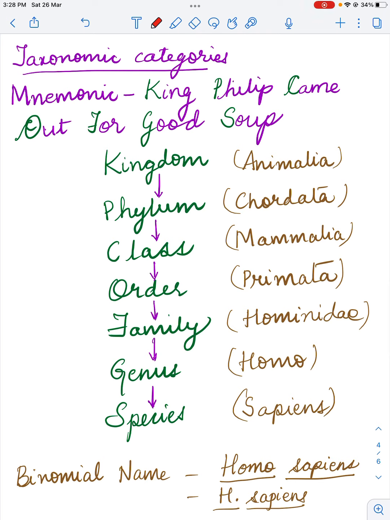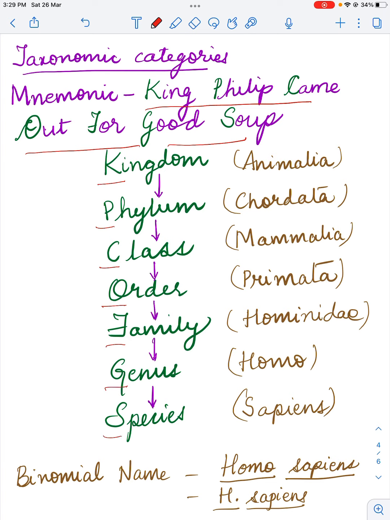As always, I have given a mnemonic which will help you remember these taxa. King Philip came out for good soup. Since I have used green at the beginning of each word, it will help you remember that K stands for kingdom, P for phylum, C for class, O for order, F for family, G for genus, S for species.